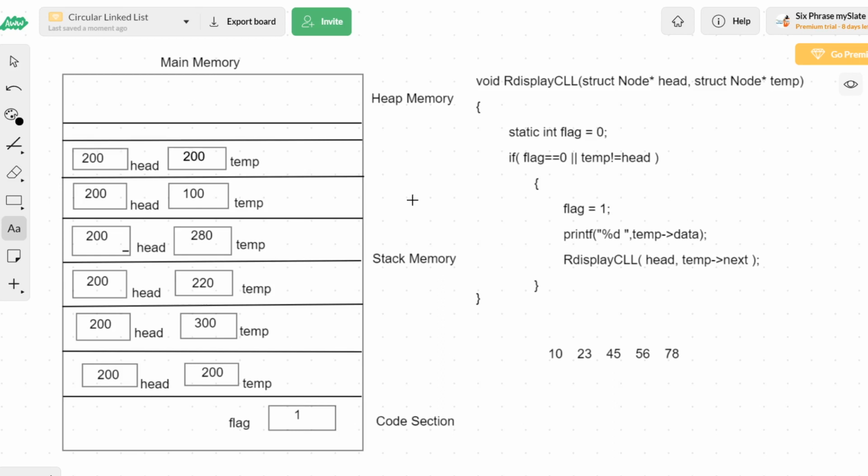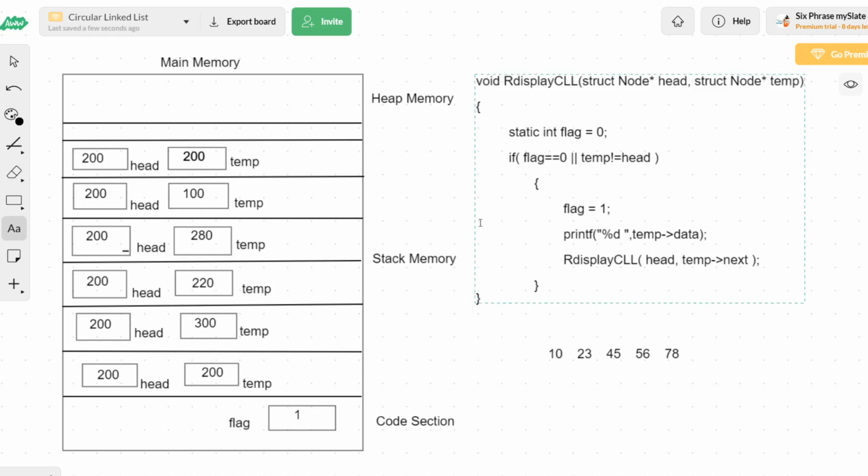Yes. Now again, starting from the first line, flag equal to 0 will not be executed. Then the conditional: flag equal to 0 is a false condition. Next condition, temp not equal to null. It becomes a false condition because temp and head are now both equal, 200, 200. So both the conditions evaluate to false, and I will not enter the if block. I'll come out of the if. Coming out of the if, I only see the close curly brace of display CLL.